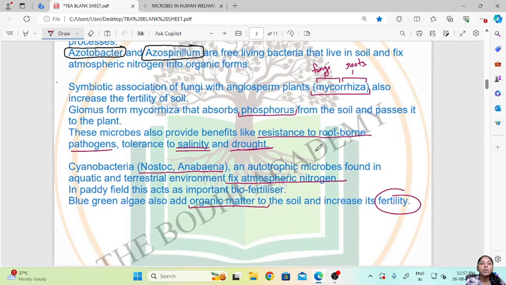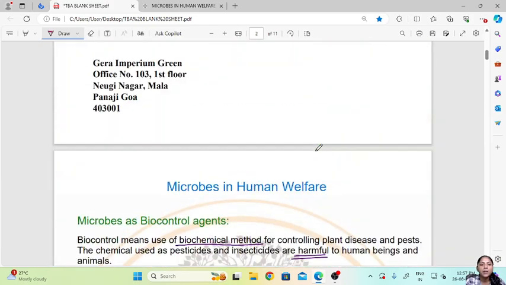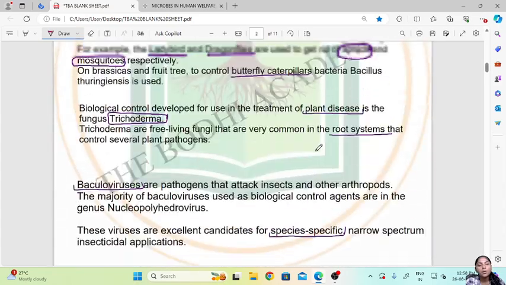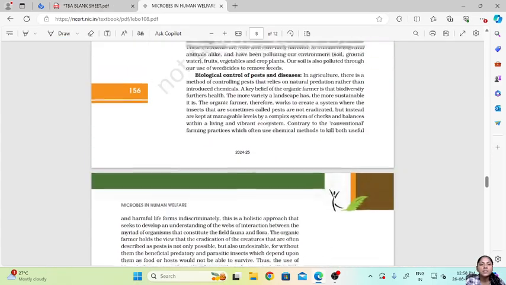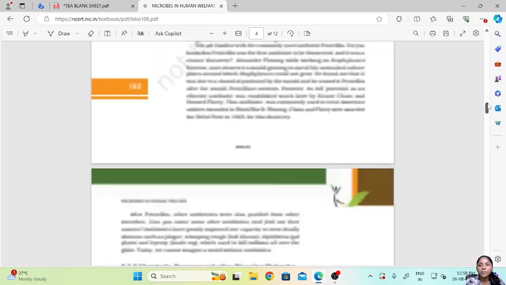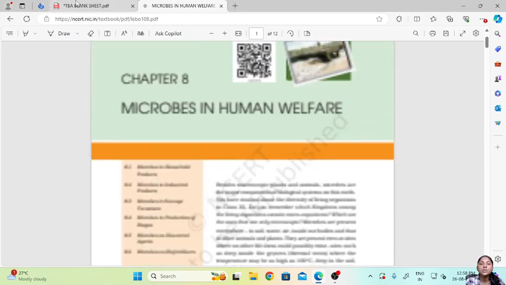So this is how microbes are used as biocontrol agents and as biofertilizers. This is all in this chapter. Hope you have understood this chapter.